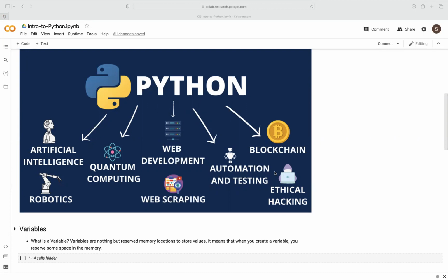So in a nutshell, that's Python. Next, we're going to look at what a variable is in Python.